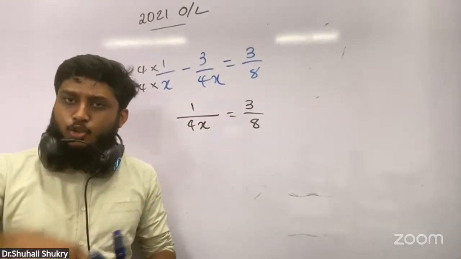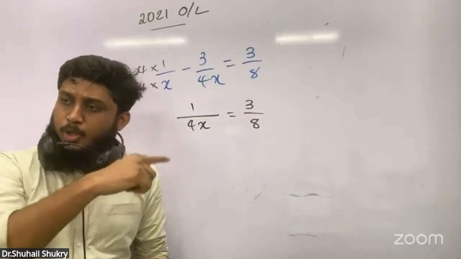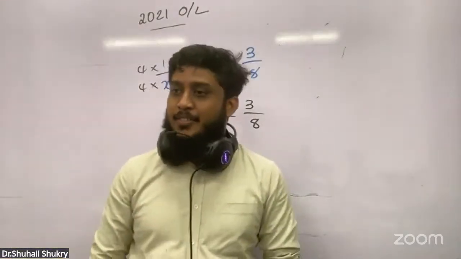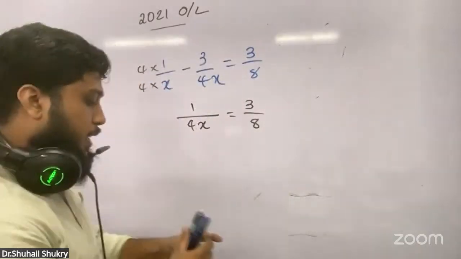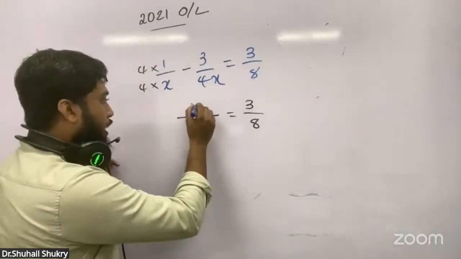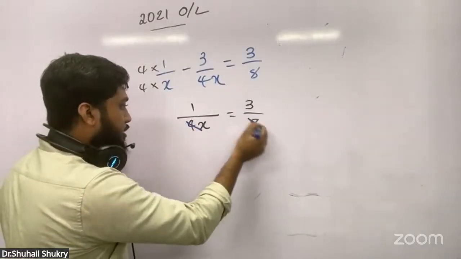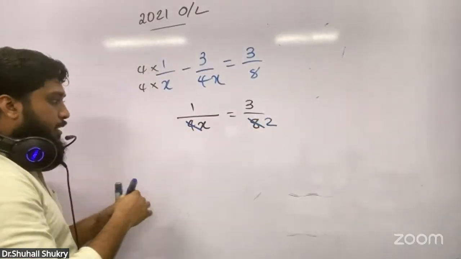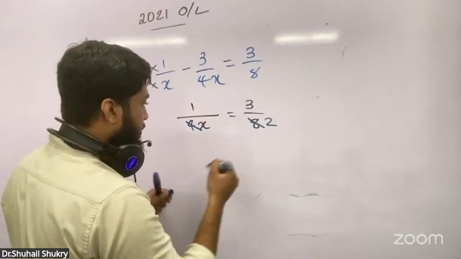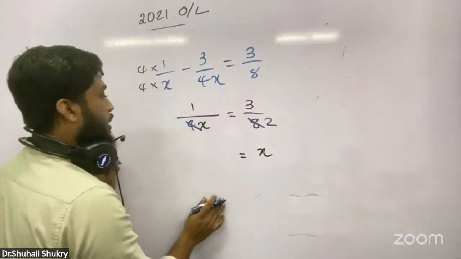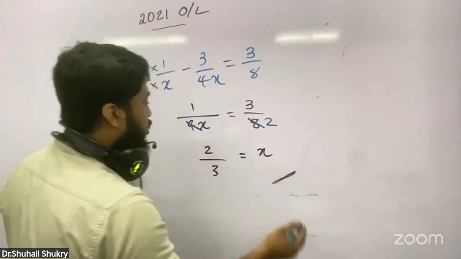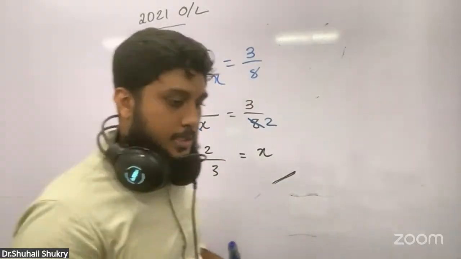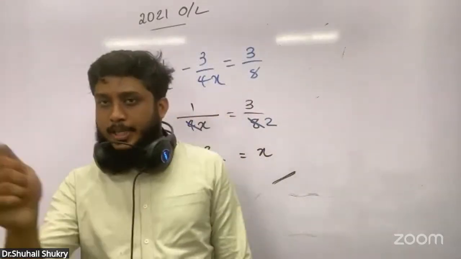I can cut top numbers to top numbers, bottom numbers to bottom numbers. We call it top picking; we can cut this. 1 and 3 gone, 4 and 8 I can cut and write 2. Then I can send the division to the other side. x will go here. Send the 2 this side, send the 3 this side. So x will be equal to 2/3. We get the answer. Solve means they are asking to find x.